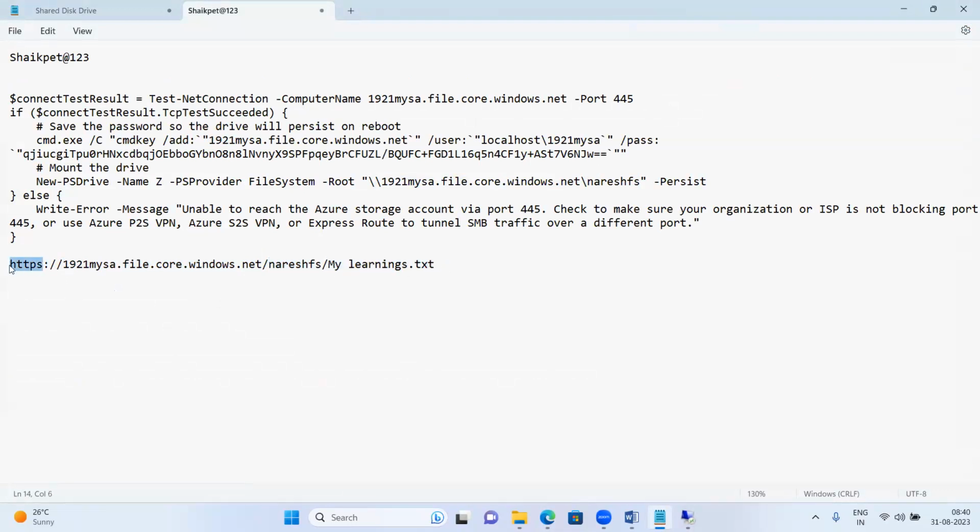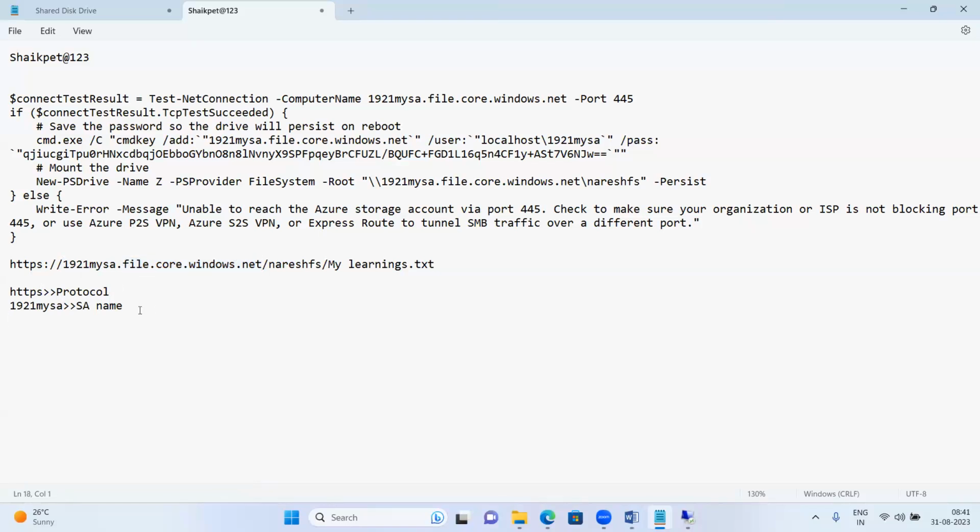This is the protocol with which any URL will open, either HTTPS or HTTP. This is the storage account name. What is this one? File.core.windows.net.